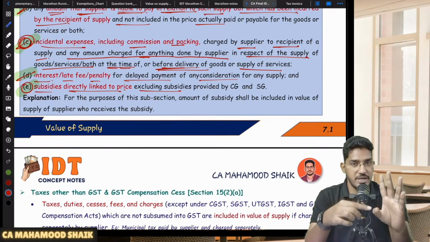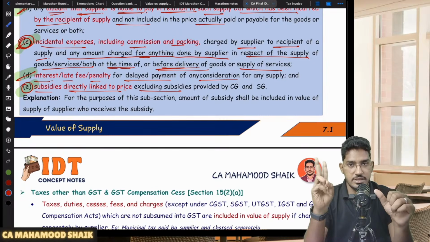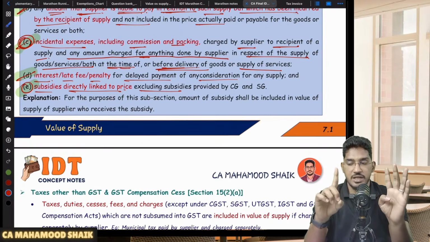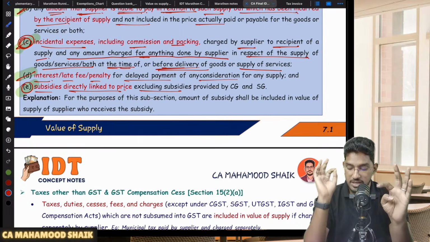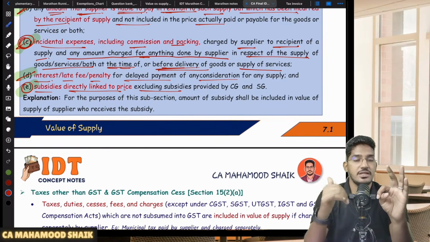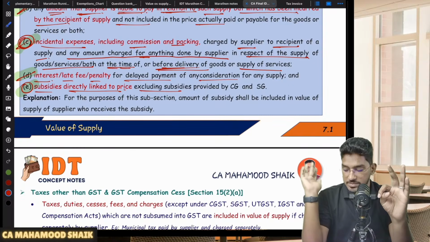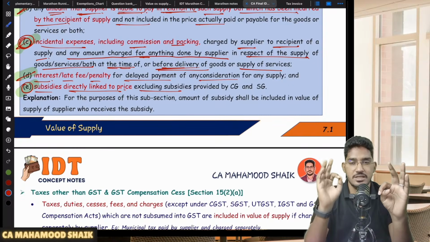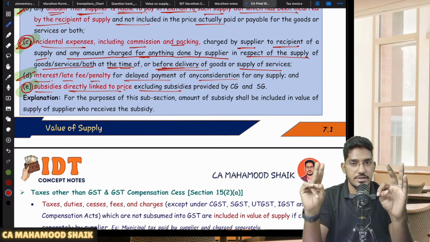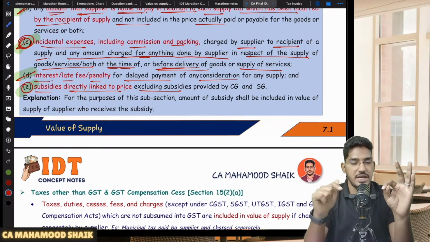So subsidies should be added to the value of supply only when two conditions are satisfied. Number one, that subsidy should be linked with the price, not a blanket subsidy. Number two, that subsidy should be given by other than central government or state government. When these two conditions are satisfied, even subsidies also should be added to the value of supply.